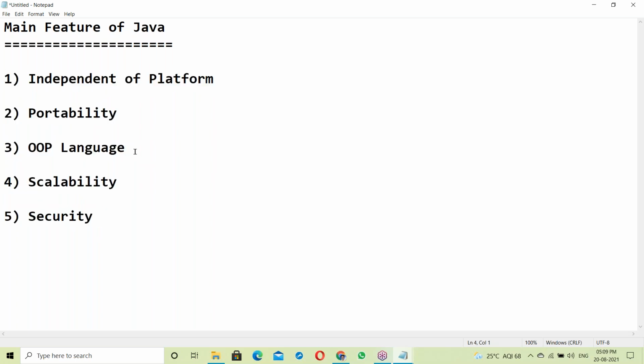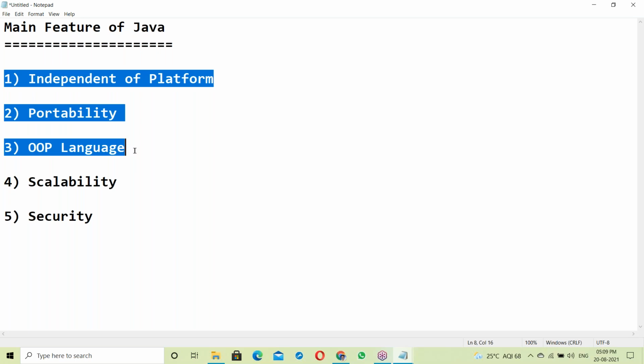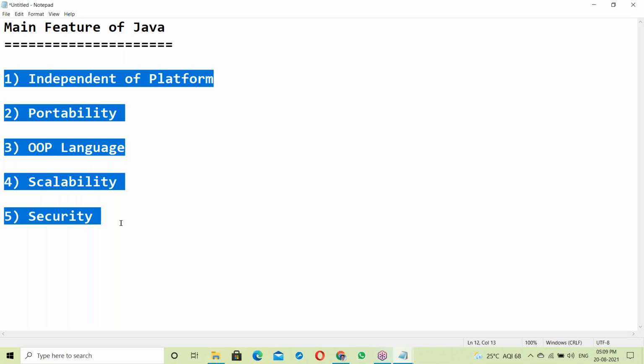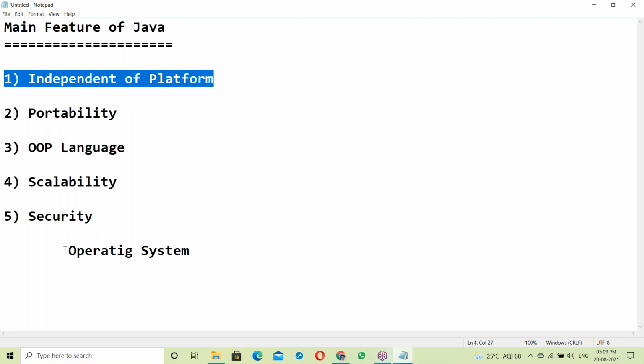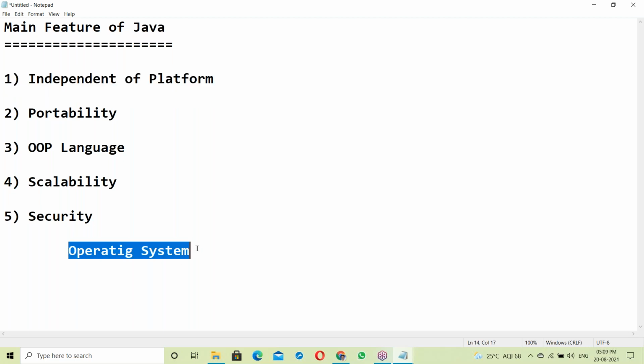To understand these features, first of all you must have some basic knowledge about the operating system: what is an operating system and how the OS works. Platform independence means OS. To understand how Java made us platform independent, you must have knowledge of OS architecture. I will explain very clearly how the OS works internally. After that, I'll go to platform independence.